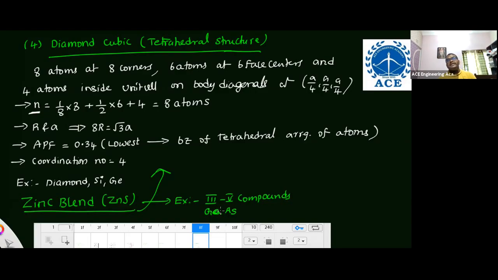In the zinc blende structure, 8 zinc atoms at 8 corners, 6 zinc atoms at 6 face centers, 4 sulfur atoms inside the unit cell. Same parameters. That's why I'm giving zinc blende structure here. Very important, listen carefully. Sometimes this zinc blende structure is also known as wurtzite. Wurtzite structure, don't confuse. Zinc blende structure or wurtzite structure, same. Okay, now this is the information about the zinc blende structure.